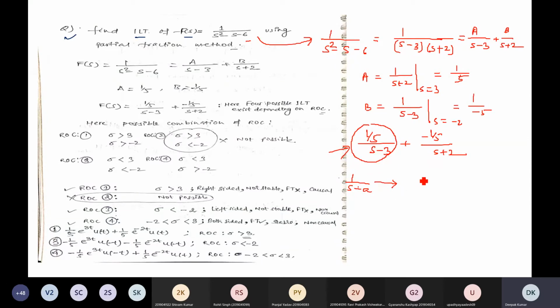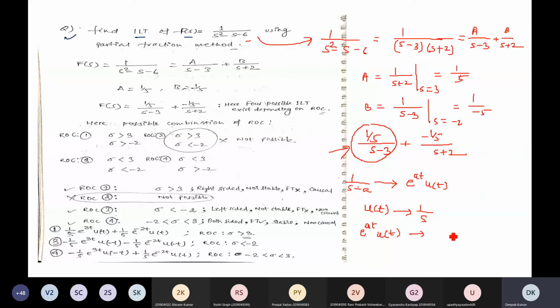It is e to the power at u(t), because what is the Laplace transform of u(t)? It is 1 by s, right? If you multiply u(t) by e to the power at, as discussed a little while ago, suppose this is F of s, then for this it will become F of s minus a.